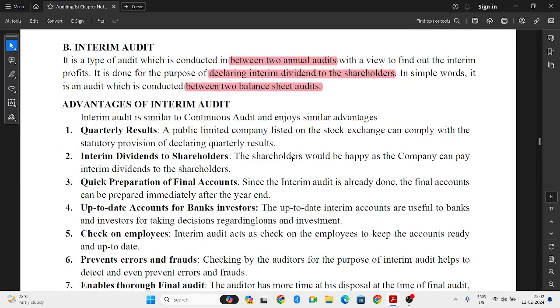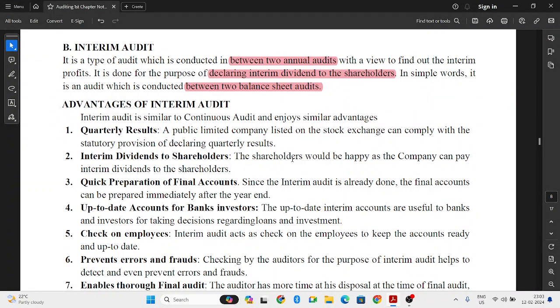So what are this interim audit's advantages? It gives a quarterly result. So what happens if you are a public limited company where you have issued shares to the public and they have purchased? When you declare the quarterly result, the investors will have a clear picture of the organization. They can compare the results of two different quarters. So that is again an advantage.